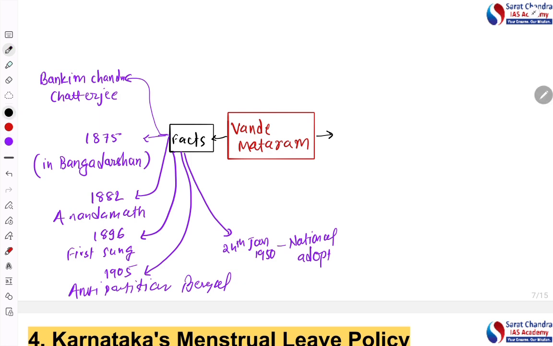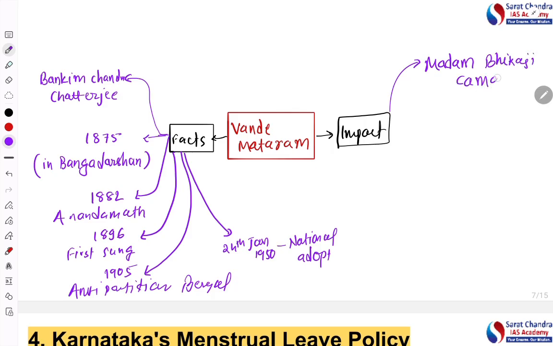Okay, so that way we understood the facts about the national anthem. But another important point which can be asked in the mains is the impact of the national song, that is the Vande Mataram. What was its impact? Its impact was also huge. Some examples, let's know. Madam Bhikaji Kama. Have you heard about this name? She was a revolutionary, a freedom fighter of India who was working abroad, outside India. In 1907, she designed one flag.